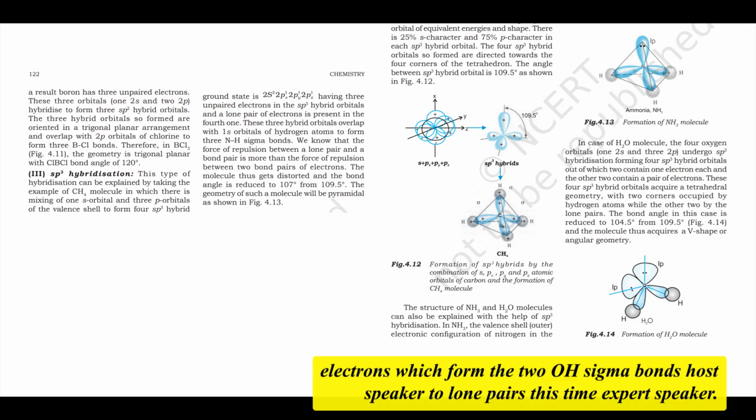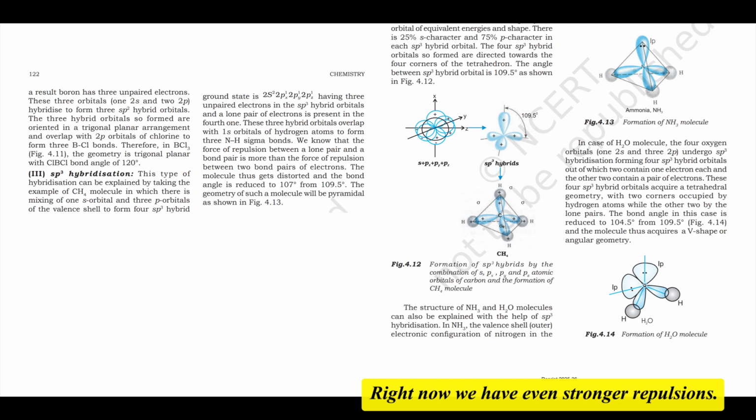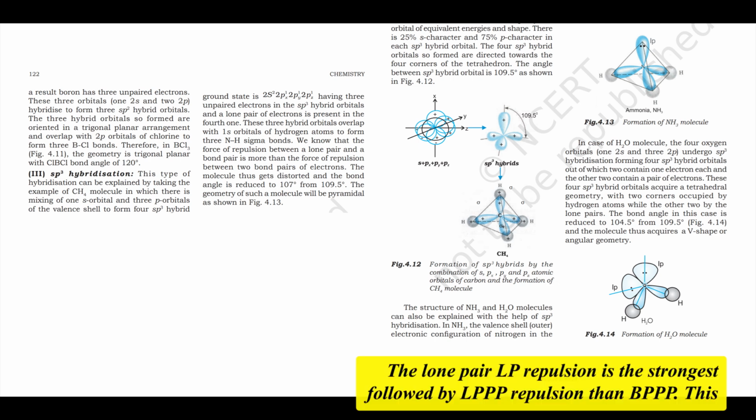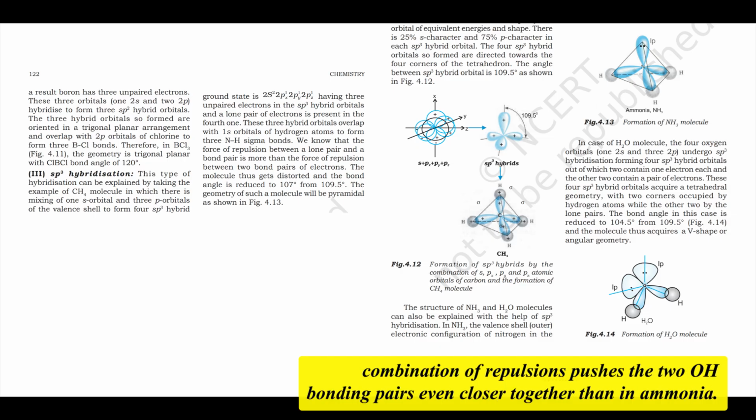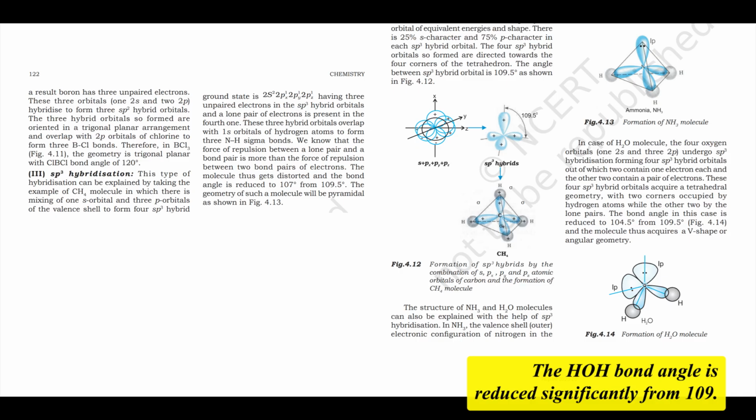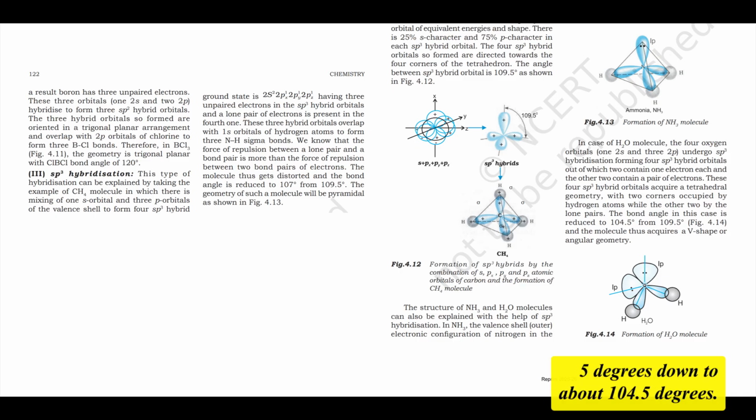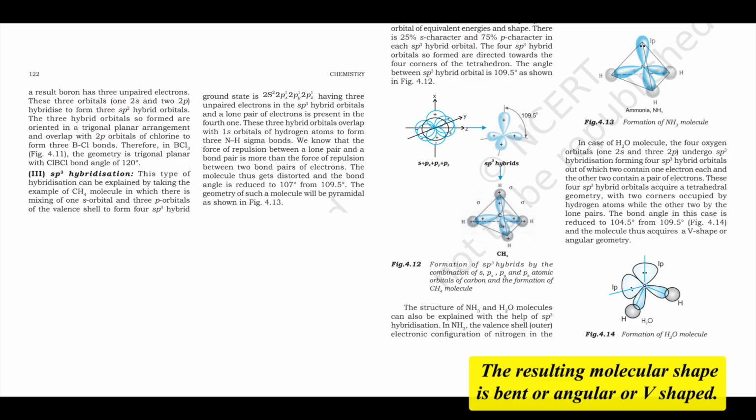Host: 2 lone pairs this time. Expert: Right, now we have even stronger repulsions. Lone pair-lone pair (LP-LP) repulsion is the strongest, followed by LP-BP repulsion, then BP-BP. This combination of repulsions pushes the 2 O-H bonding pairs even closer together than in ammonia. The H-O-H bond angle is reduced significantly from 109.5 degrees down to about 104.5 degrees. The resulting molecular shape is bent, or angular, or V-shaped.